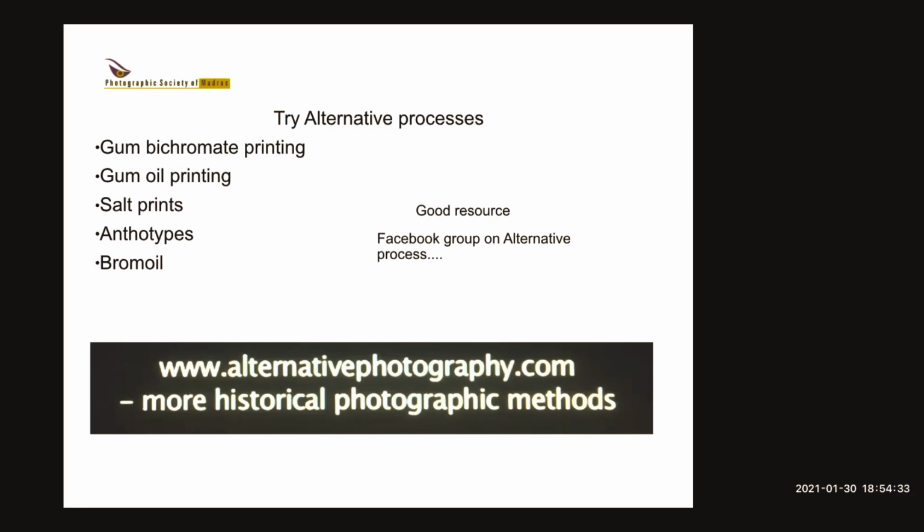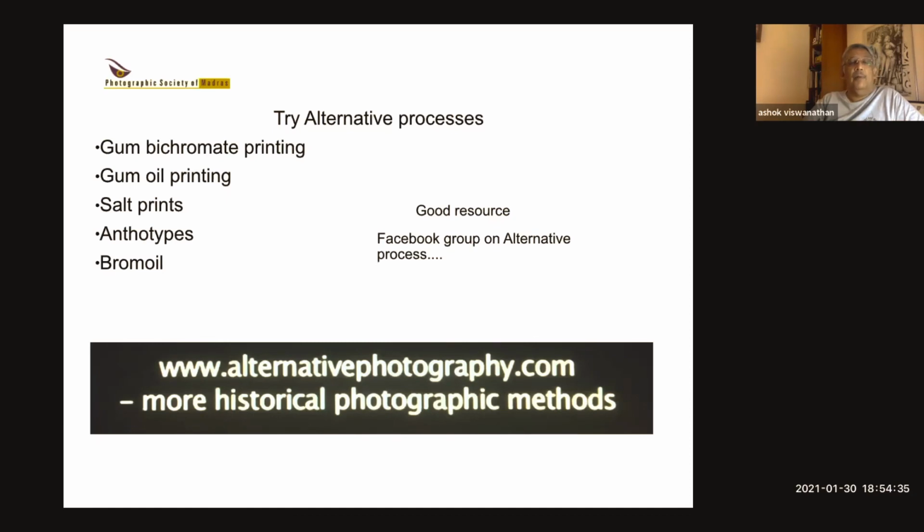Similarly, with gum oil, if you do the same thing, the only thing is to use a negative, and then you get a positive print. But here you coat it with gum arabic mixed with dichromate. So the gum arabic makes the oil ink stick to the paper, and you can get some very beautiful prints. The thing with these is that initially when you're learning, it's a bit frustrating, because you don't get the results. But with time, you'll find that you become quite good at it.